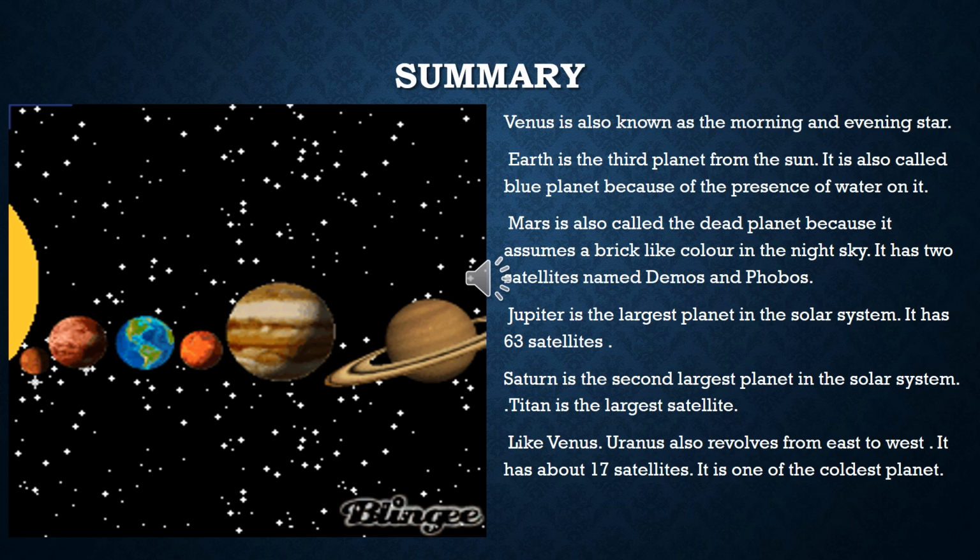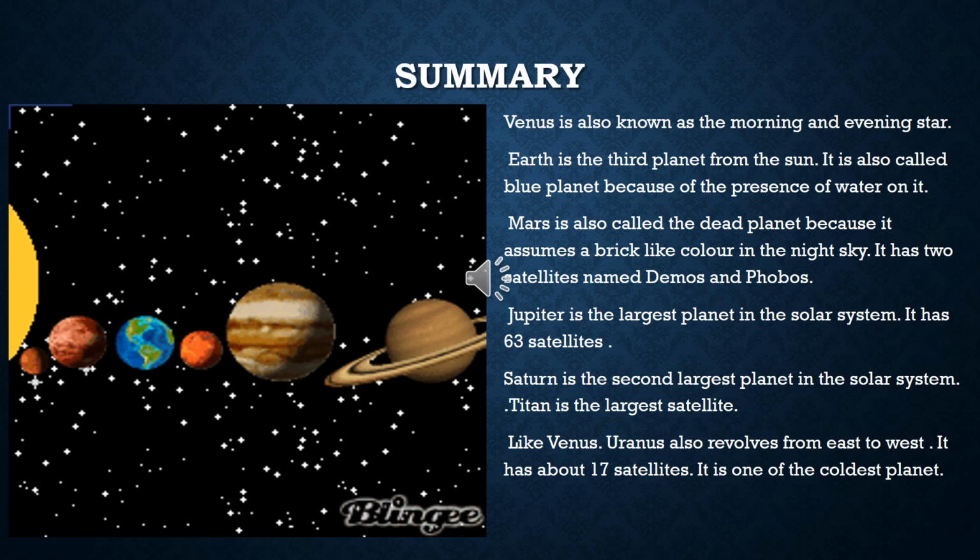Earth has only one natural satellite and that is the Moon. Saturn is the second largest planet in the solar system. As you can see in the picture, there is a planet which is having a ring around it. This is Saturn. So after Jupiter, Saturn is the second biggest planet. It has about 22 satellites and Titan is the largest satellite. Titan is bigger than many planets.